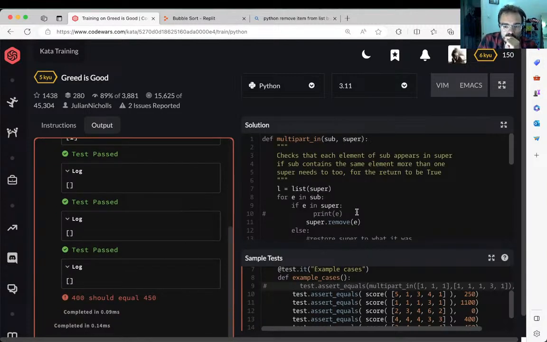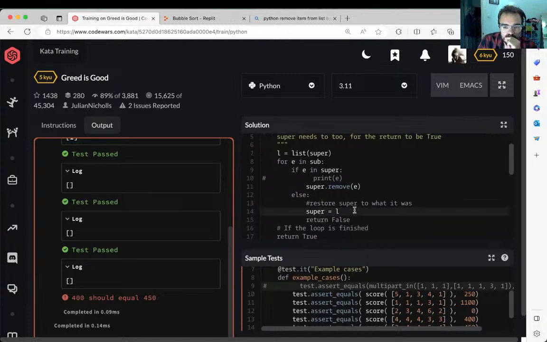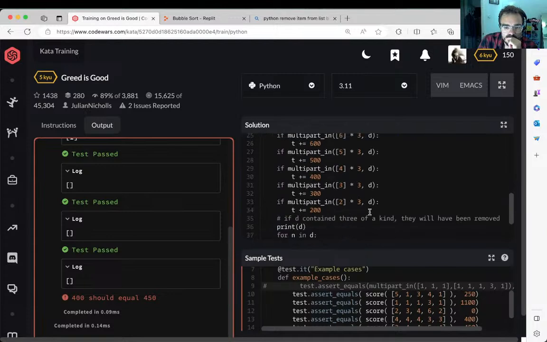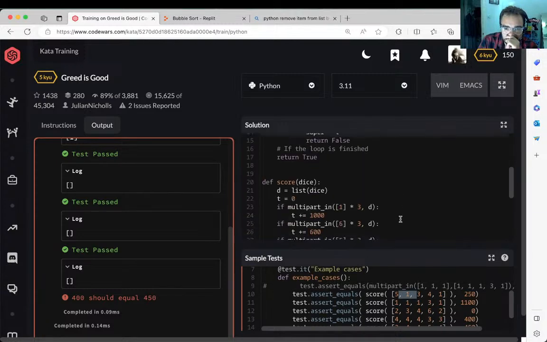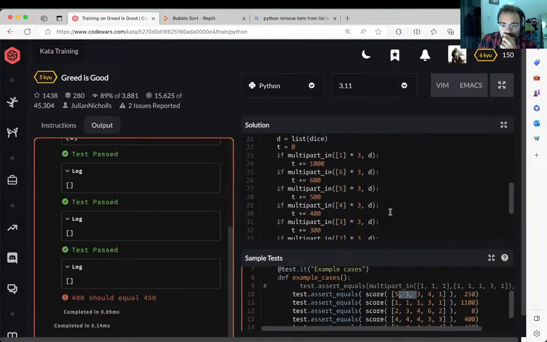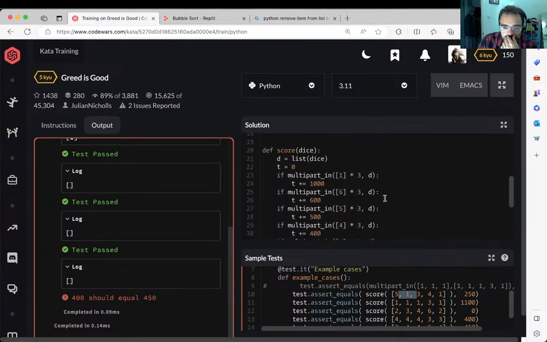It couldn't match any of it, so I don't know how it's managed to remove all of this stuff. So it doesn't seem like it restores it. So I would put like an else.